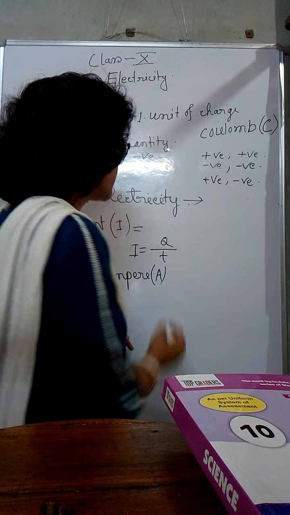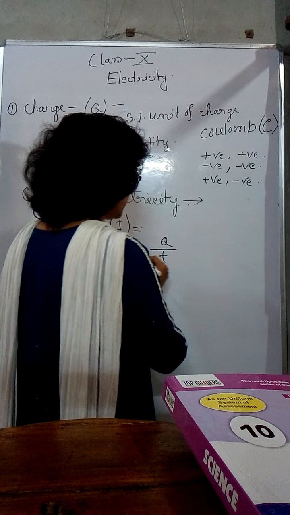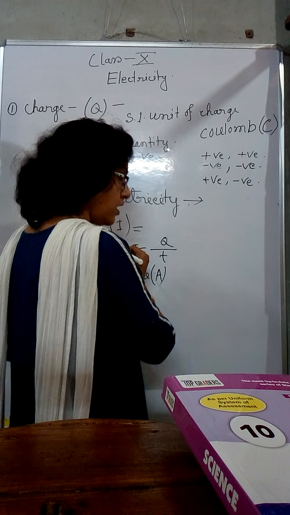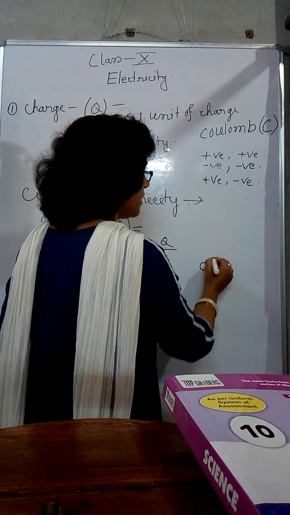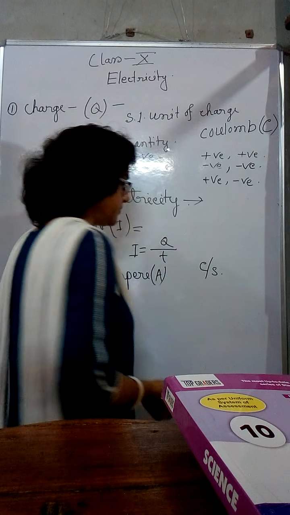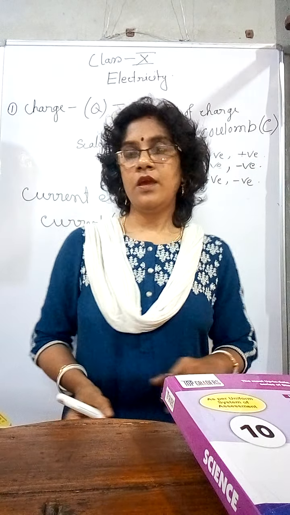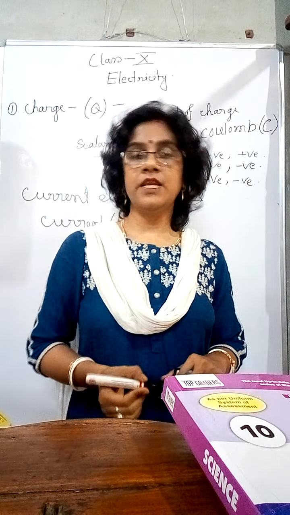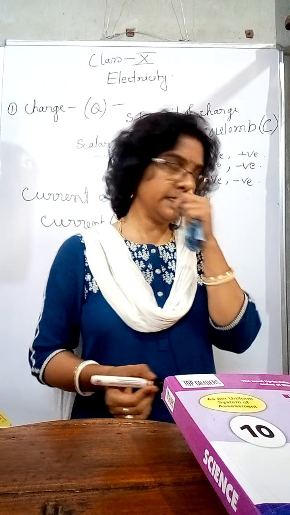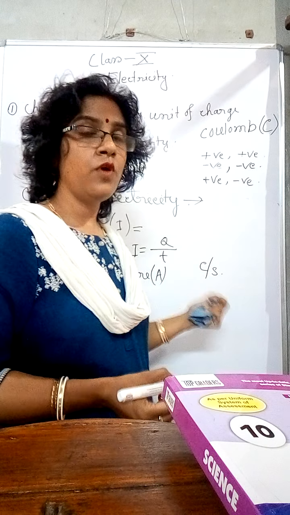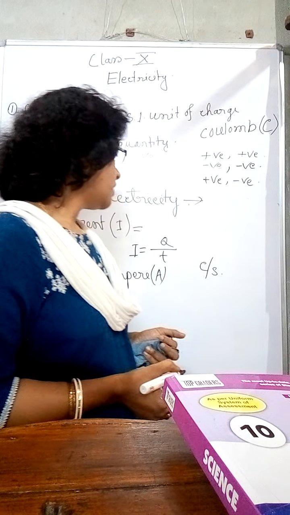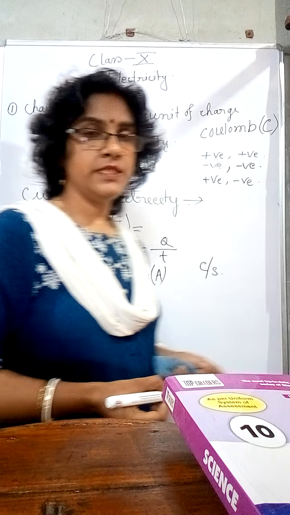So the SI unit of current can be expressed as coulomb per second. Conventionally the direction of current is just opposite to the flow of charge.